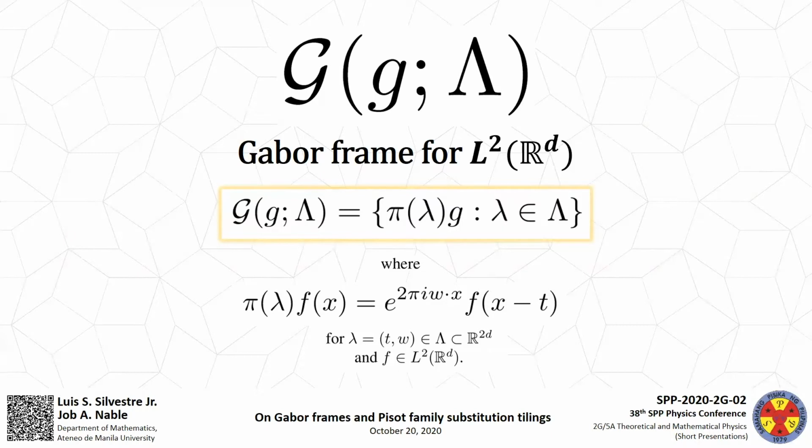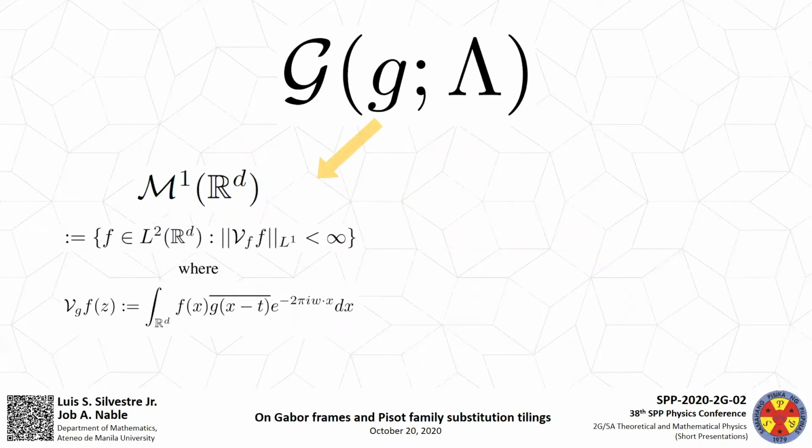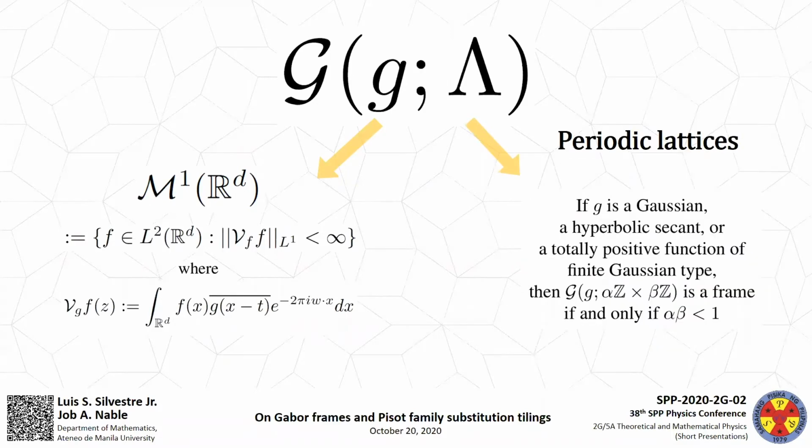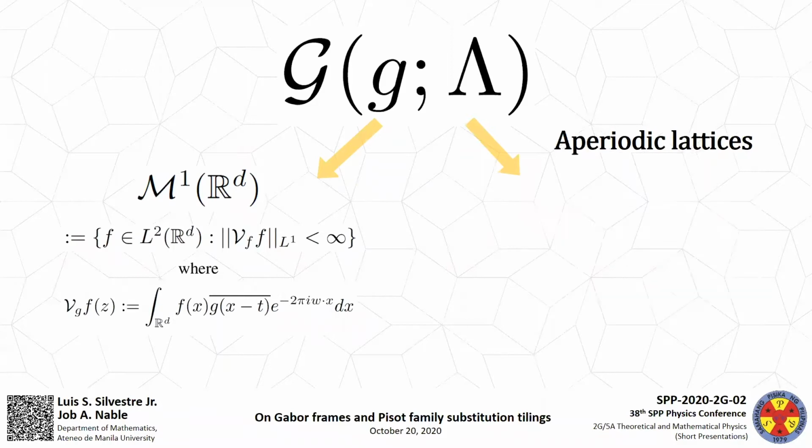It is already well known that good window functions are functions from the so-called modulation space M^1(R^d). Hence, finding a good Gabor frame is essentially equivalent to finding a good lattice to discretize the window function. A lot has already been done for Gabor frames based on periodic lattices, so we deal with the aperiodic case. In particular, we consider aperiodic lattices called PST model sets.